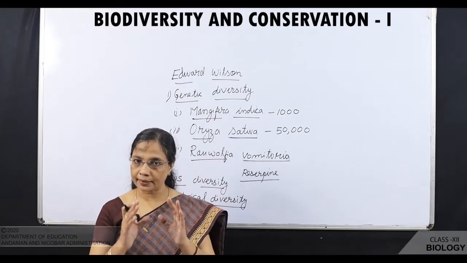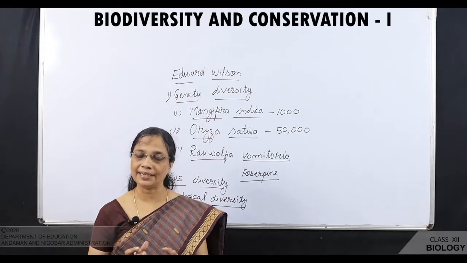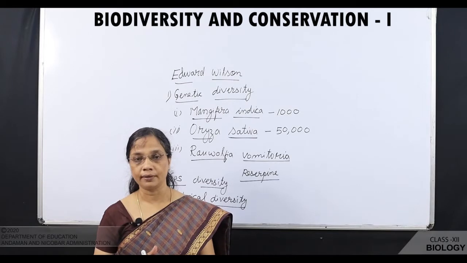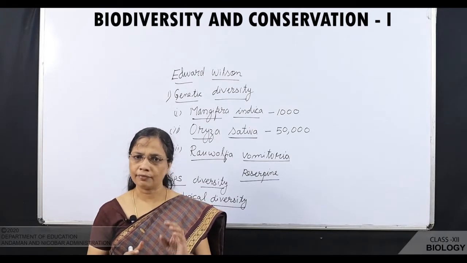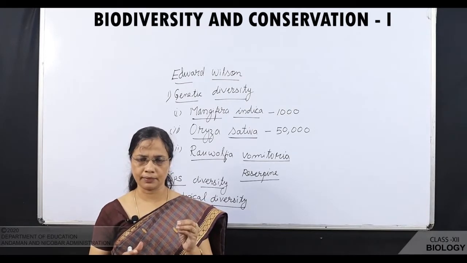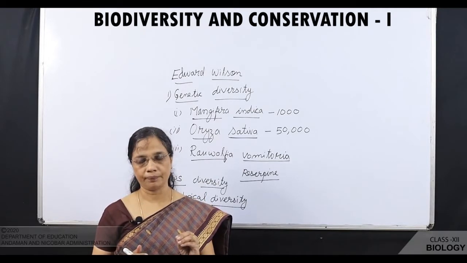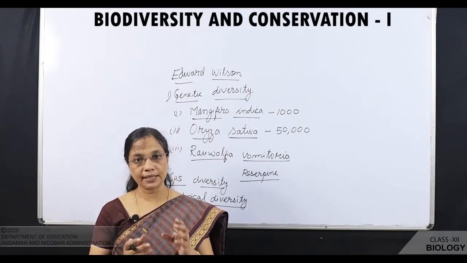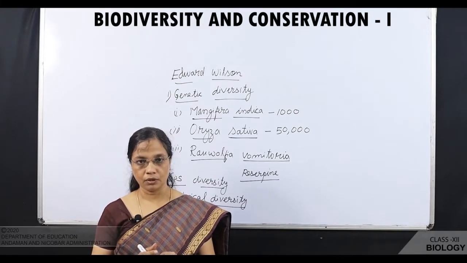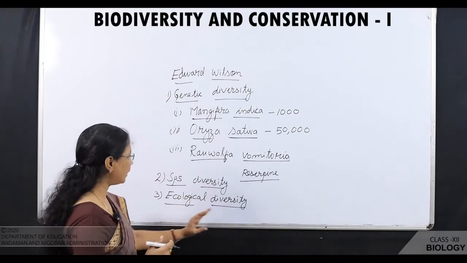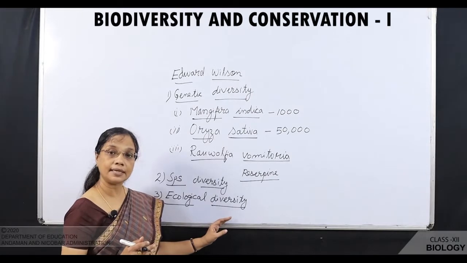When you compare India with a Scandinavian country like Norway, Norway is having a few ecosystems. That means ecosystem diversity is less in Norway. Mostly you can see their grassland ecosystem. So, in ecological diversity, diversity is seen in the ecosystem.